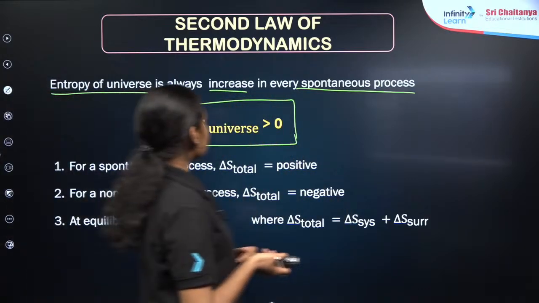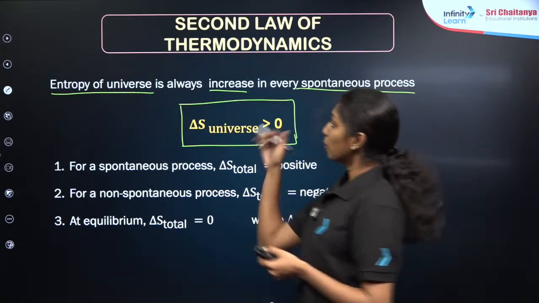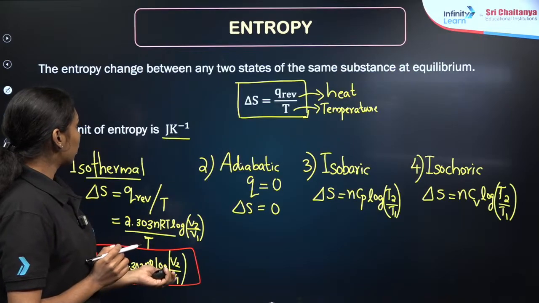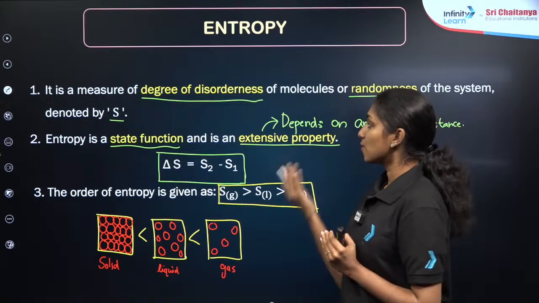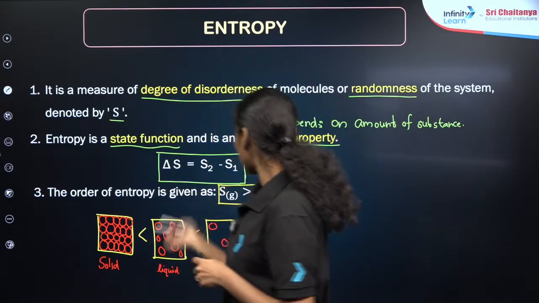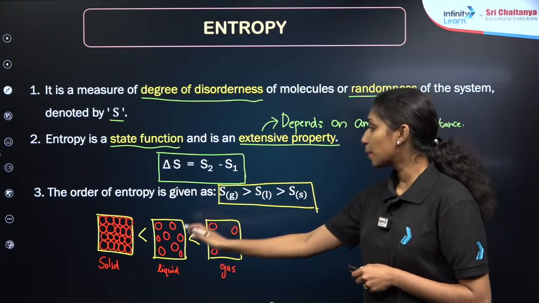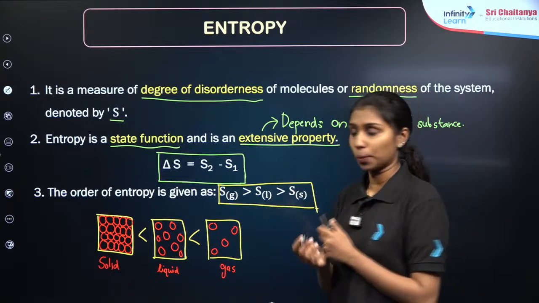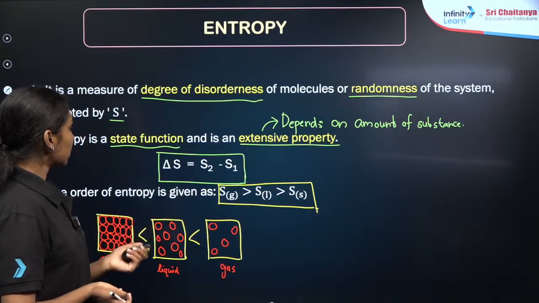We have just discussed the entropy changes. Then we will be moving to the second law of thermodynamics. Entropy is the degree of disorderness or randomness of the molecules. It is denoted by S. There is an order for different states: if we take gas, liquid and solid, the entropy order starts from solid, then liquid, and gas has the maximum entropy. Then we will be studying the entropy change for a particular process.